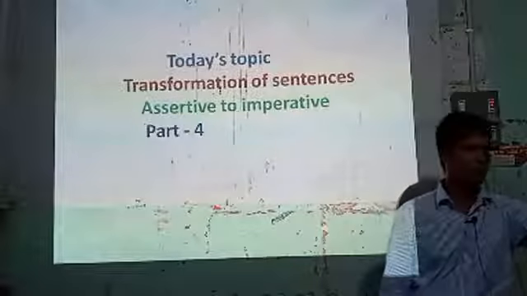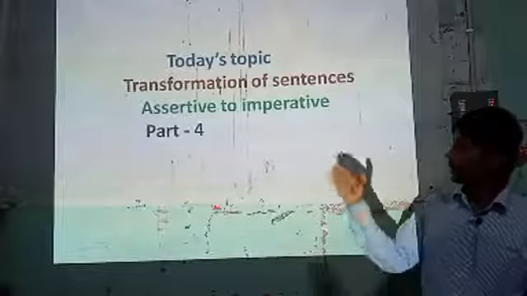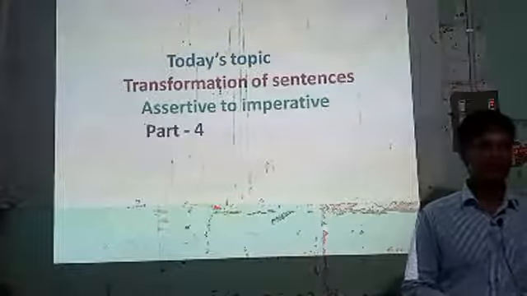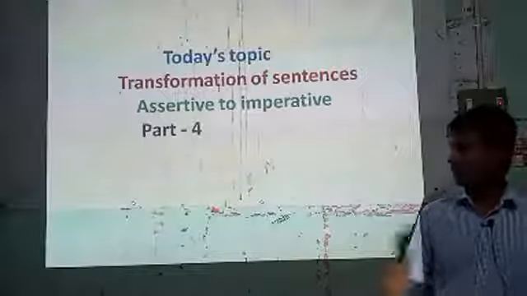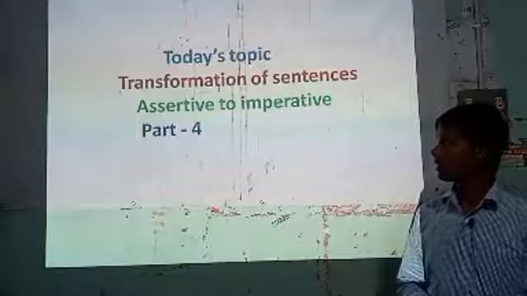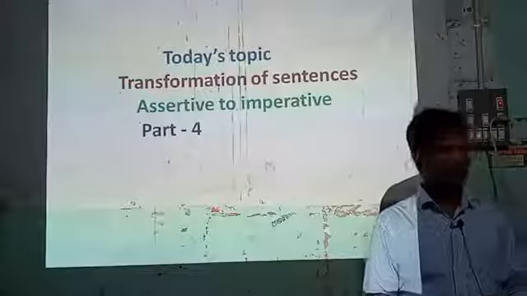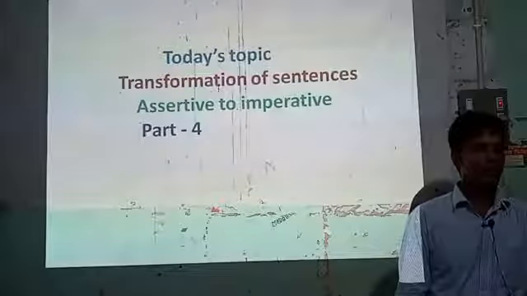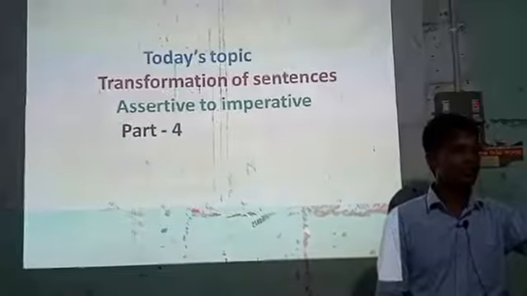Today's topic is transformation of sentences: assertive to imperative, part 4. In our last class we discussed parts 1, 2, 3, but today we will discuss part 4, assertive to imperative. Before going to the main topic, we should know what an assertive sentence is and what an imperative sentence is.